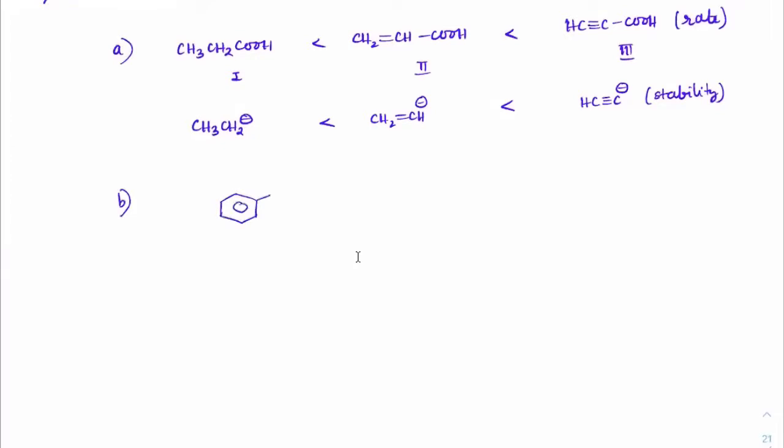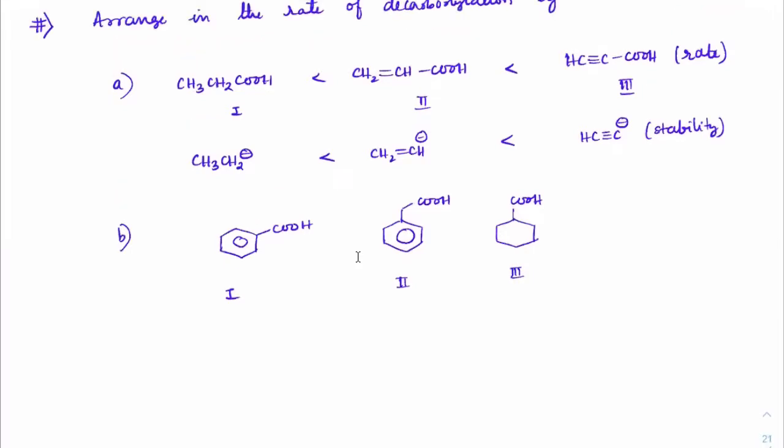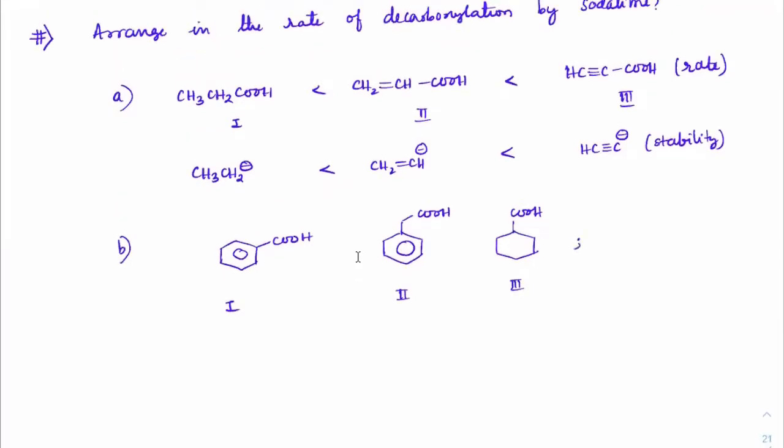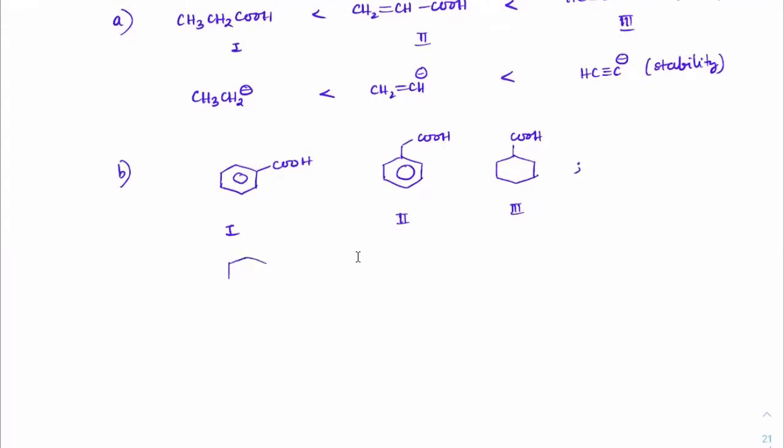I have benzene with COOH, and I have benzylic acid here, and then we have another COOH. So 1, 2 and 3. Correct? Which one will have more stability here? See, the second one will have more. Here it is a carbanion which can be resonance stabilized. Got it? The first one is just a phenyl carbanion. This is the carbanion which is forming.